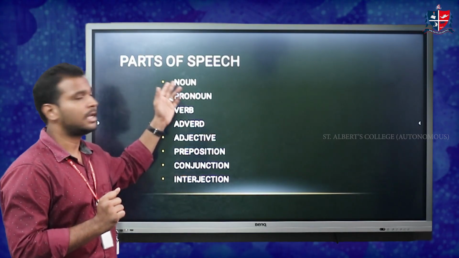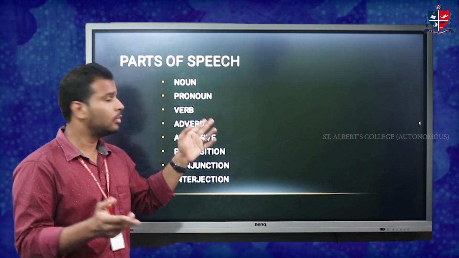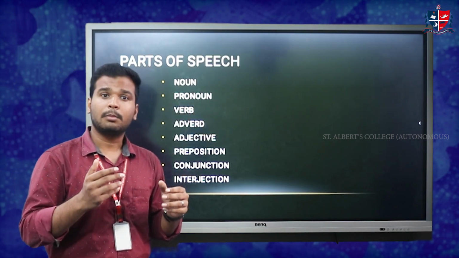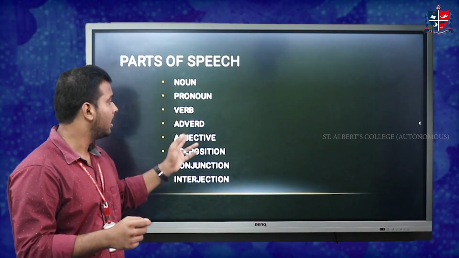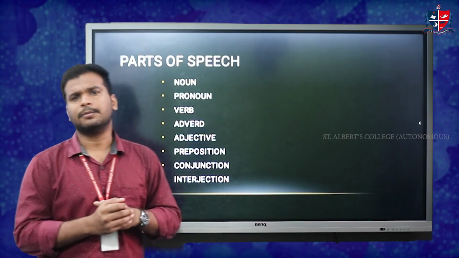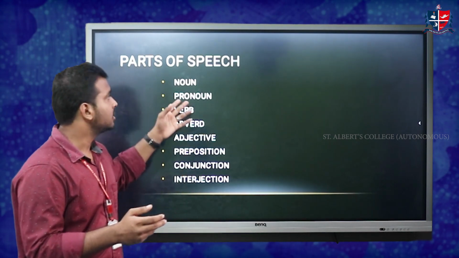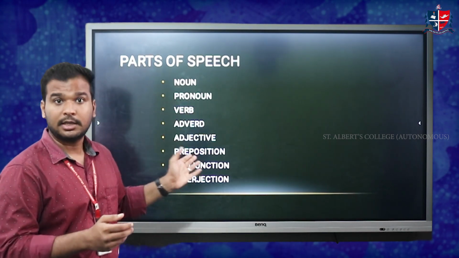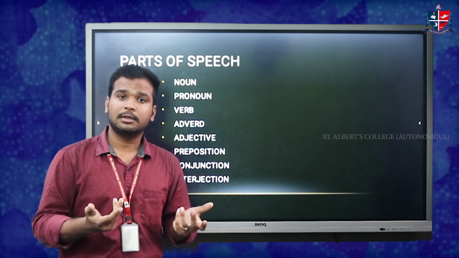So we have noun, that's the naming word, pronoun, that is the replacing word, verb, that is the action word, adverb, that is the modifying word. Adverb modifies what? Adverb modifies the verb. And then we have adjective. What is adjective? Adjective is the describing word. Just like how this board is black in color, these letters are white in color. It describes what things are. My shirt is red in color, things like that.